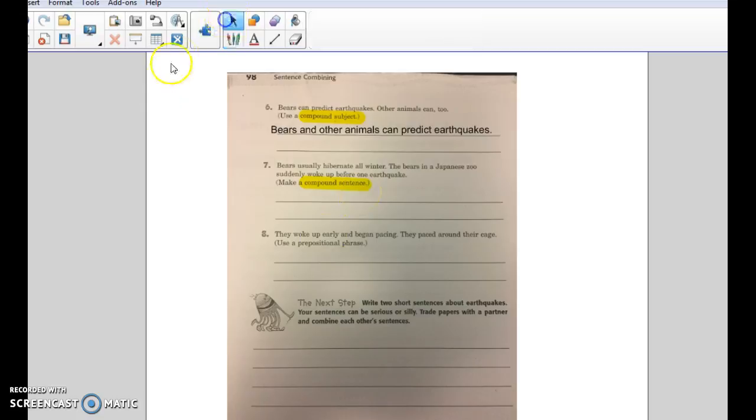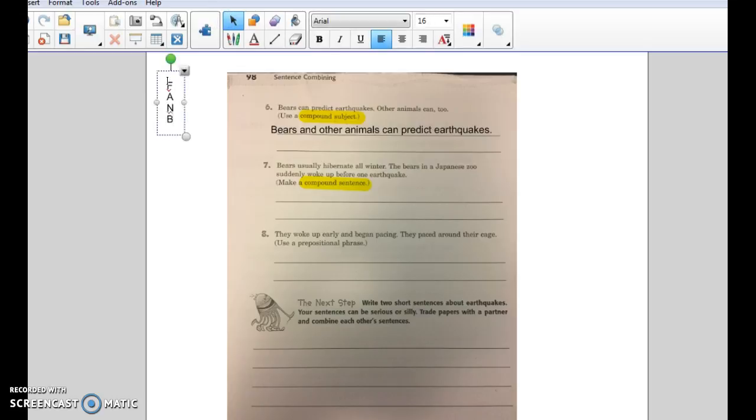Remember, again, your conjunctions are your FANBOYS. For, and, nor, but, or, yet, so. Those are in your notes, in your binder. And if you need to keep studying them over and over again, you really should, because these are the ones that you use the commas with. There are other kinds of conjunctions, but these coordinating conjunctions you use the comma with.